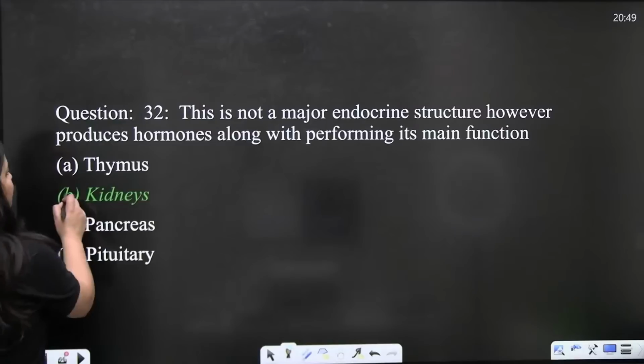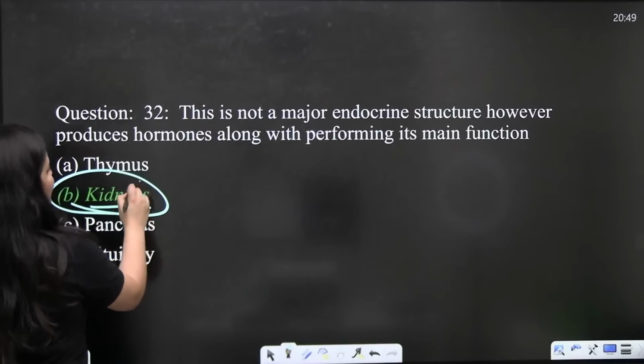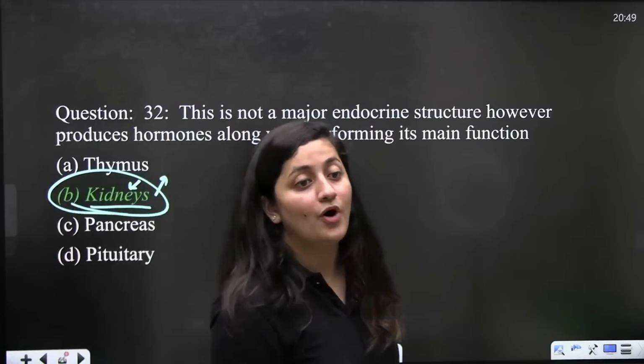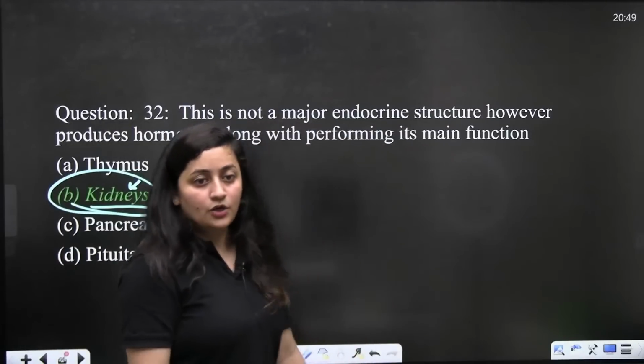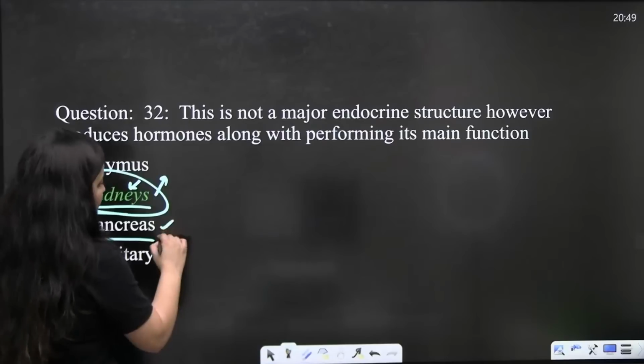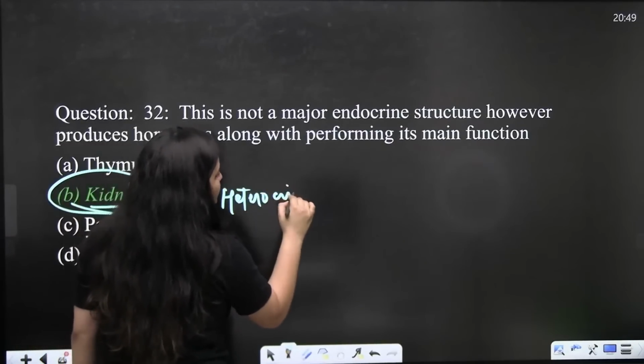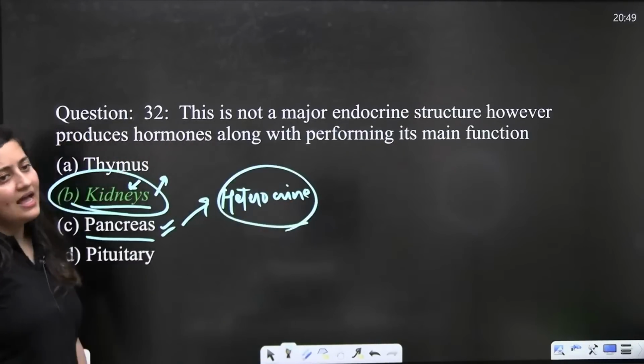So here the correct answer is the kidney. Kidneys, you know that they produce erythropoietin. Do not confuse it here with pancreas, because pancreas is a heterocrine gland. It's a composite gland. It has the exocrine and the endocrine part.